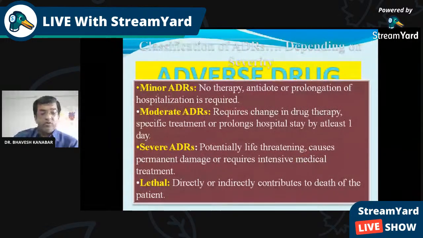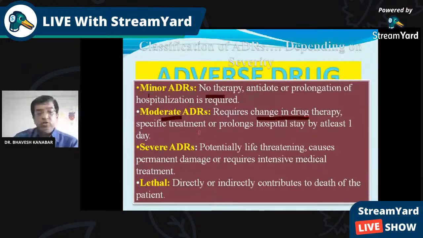Again, it is another classification. It is also important, and you have learned already: minor, moderate, severe, and lethal. For minor, no therapy is needed, or if an antidote is available, we can give the antidote. For moderate adverse drug reaction, it requires change in the drug therapy. Many times hospital stay is required.